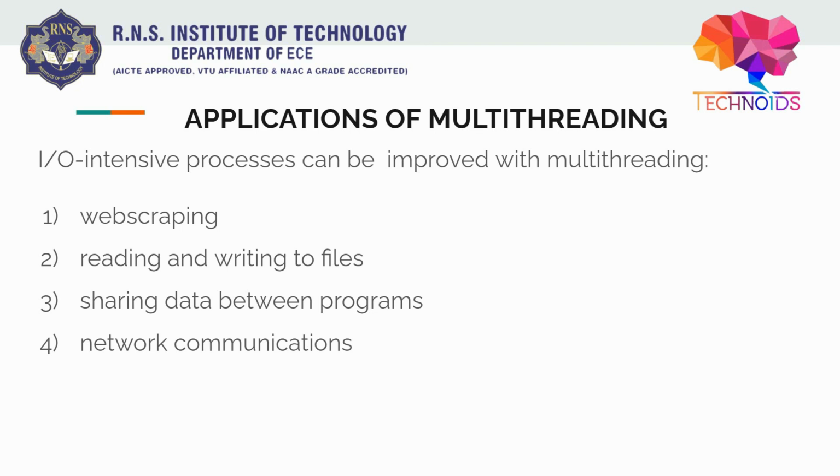So what are the examples of that? Web scraping. When we do web scraping, the input we get from the website and we get some output, right? So that can be improved by multi-threading. Reading and writing into files, this is input output, reading input from the file and writing output into the file, right? Sharing data between the programs, this is also shared memory space, because of shared memory and data between the programs. And network communication. Network communication can also be improved by multi-threading, because in your local server or local host, you can have many threads and many connections that can be improved using multi-threading.